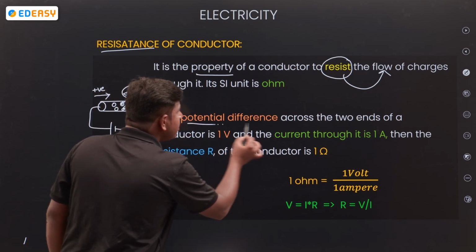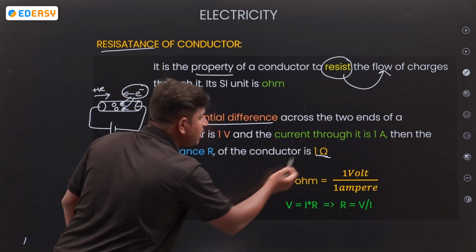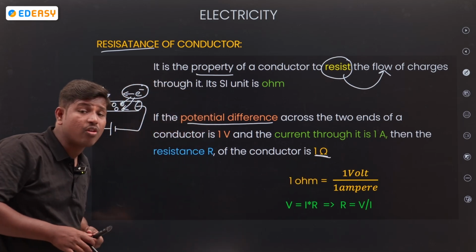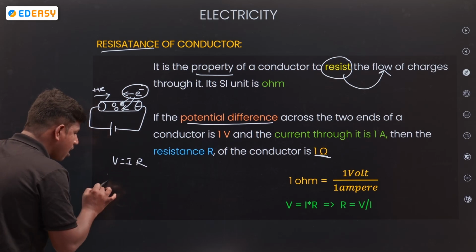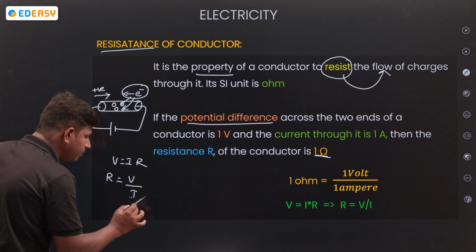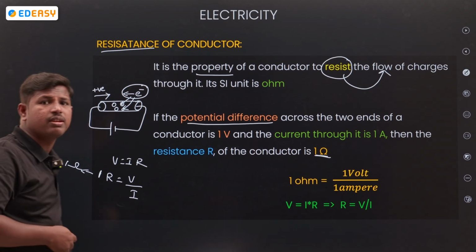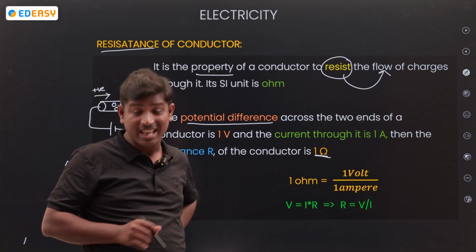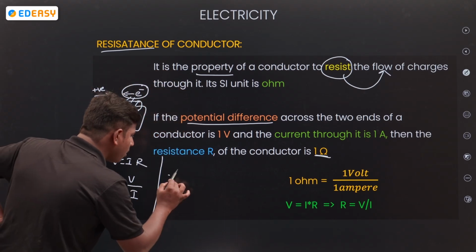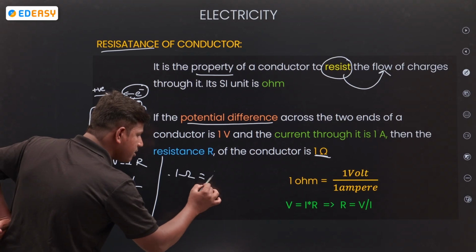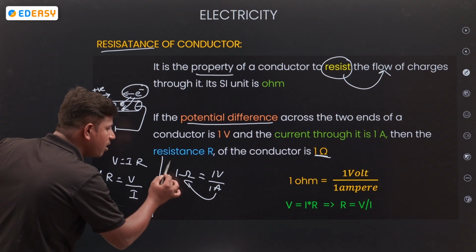So if the potential difference across the two ends of a conductor is such that the resistance is 1 ohm, when will that be? V is equal to IR, so R is equal to V by I. What do we require? 1 ohm of resistance. Anybody from the comment section? Yes, they are very fast. 1 ohm means the right-hand side is 1 volt by 1 ampere of current. Then you will get 1 ohm of resistance.